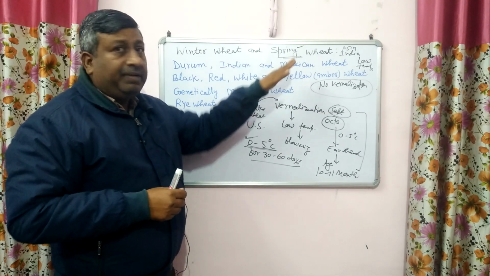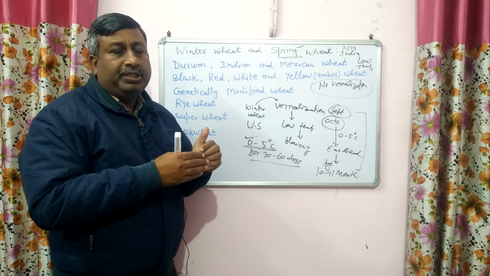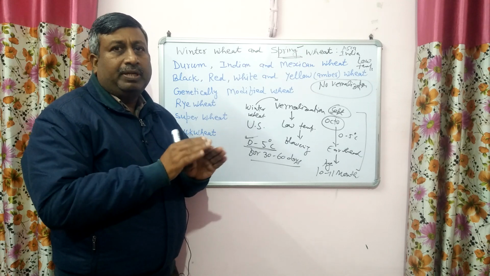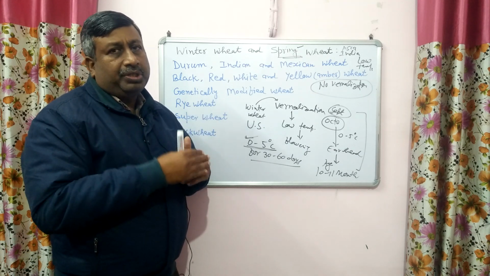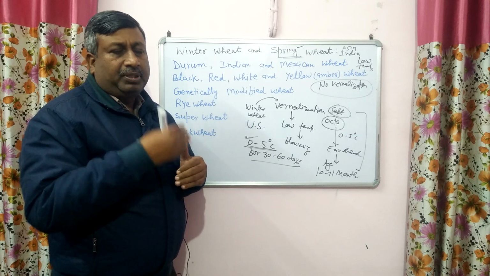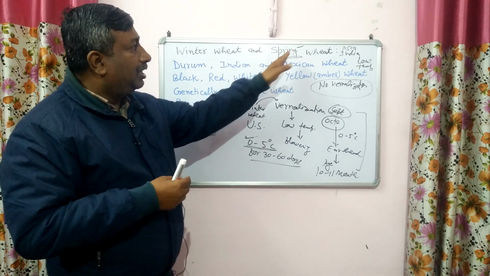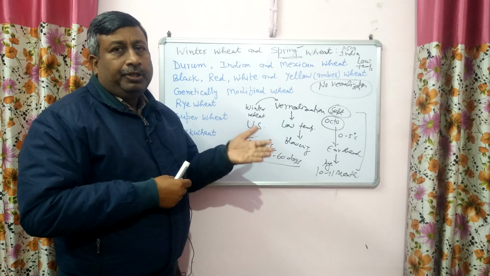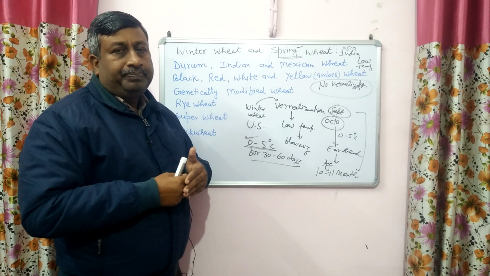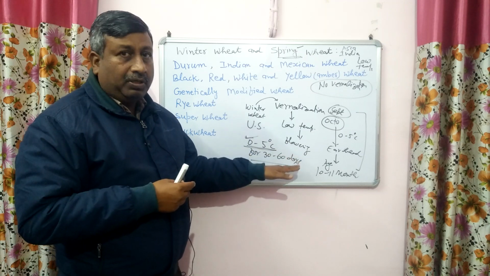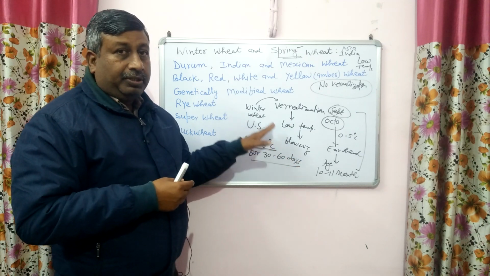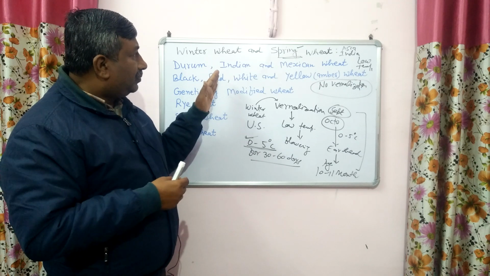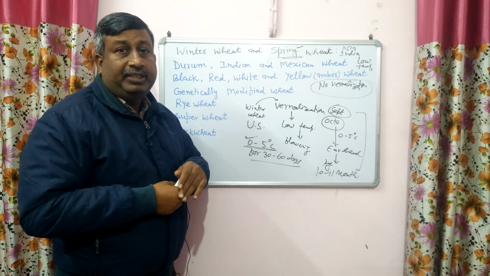तो इन जो स्प्रिंग व्हीट वैरायटीज होती हैं उनको वर्नलाइजेशन की जरूरत नहीं होती है, उनको केवल एक पर्टिकुलर लो टेम्परेचर चाहिए और वो ग्रो करती हैं और उसमें रिप्रोडक्टिव फेज होती है, लाइफ साइकिल पूरी हो जाती है. तो such type of wheat in our country is grown in October-November and harvested in April and May. So duration is about 5 to 6 months. But in the other case, duration is longer and there is a vernalization. So now it would be clear what is the difference between winter wheat and spring wheat.